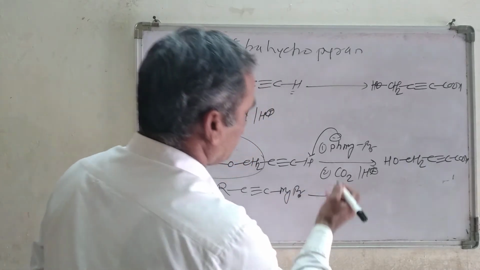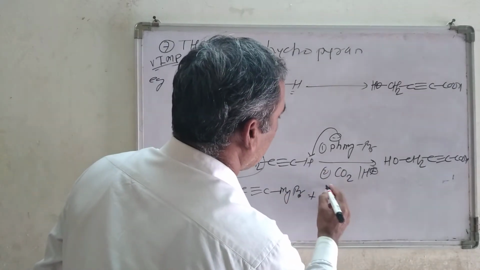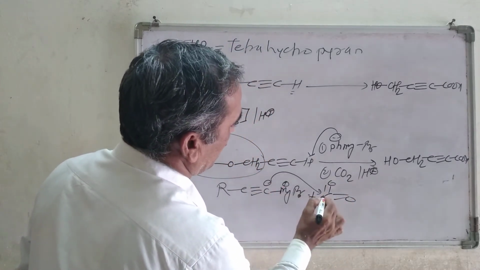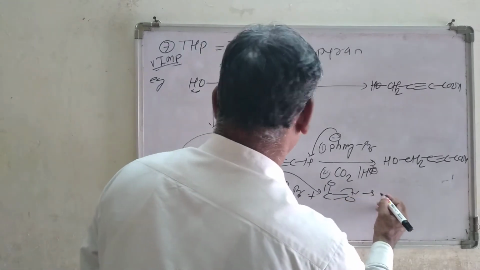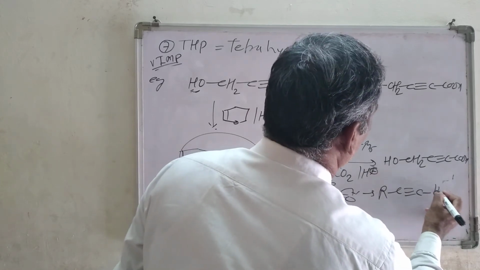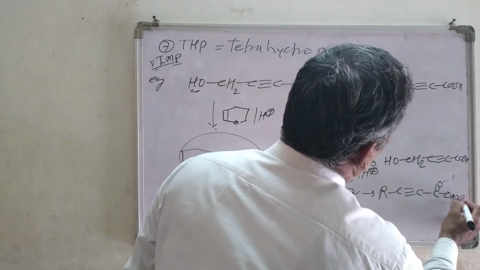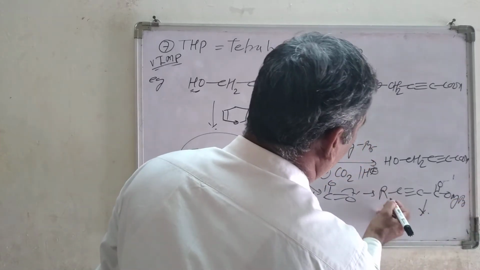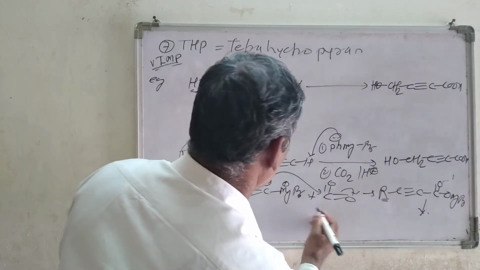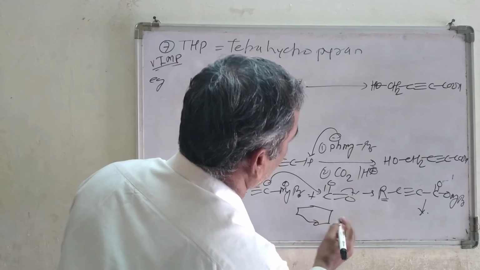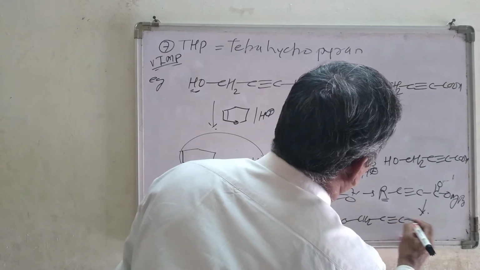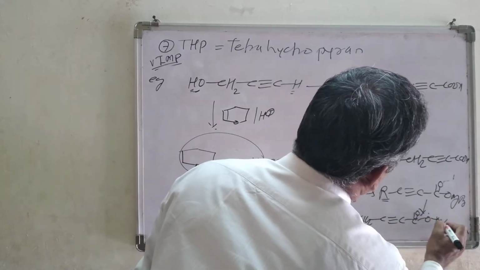MgBr, and then carbon dioxide, C double bond O. This carbon has a positive charge, and this is going to attack over there, and we are going to get R, C triple bond C, then C double bond O, MgBr. In acidic condition, again draw the structure of this R we have taken: O, then O, CH2, C triple bond C, C double bond O, MgBr, right?